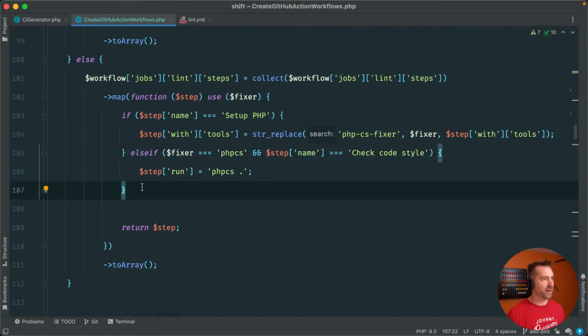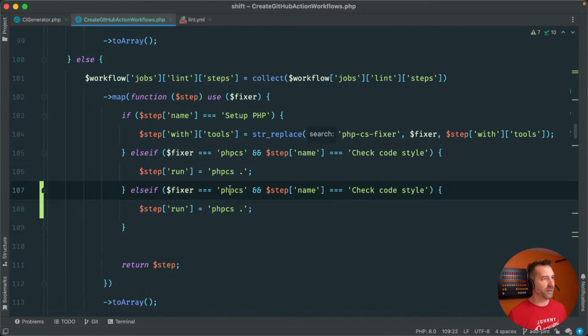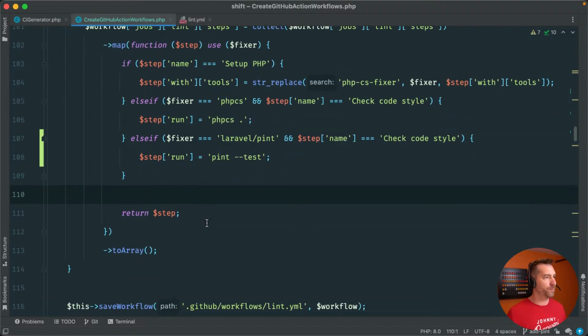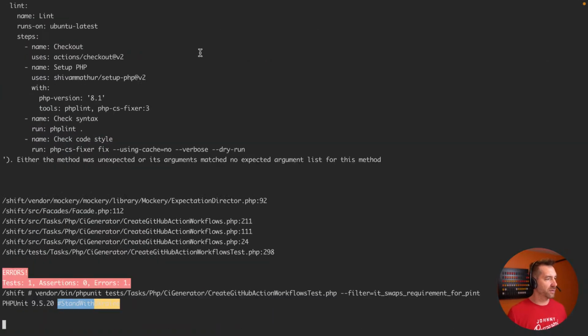So we would say else if fixer is Laravel Pint, and it's a code style, then we would want to run pint --test, right? It's basically what we want to do there. Right on. Okay, that's good enough. Let's see how our test looks.